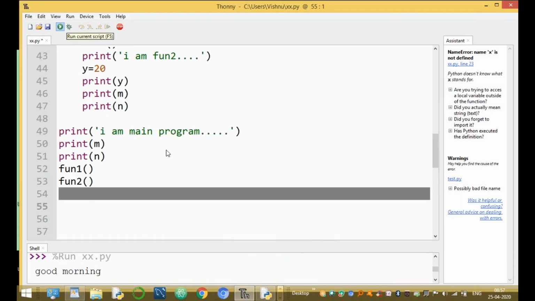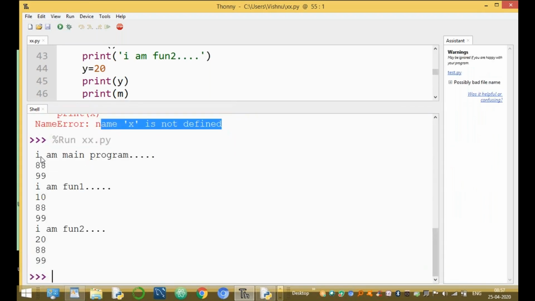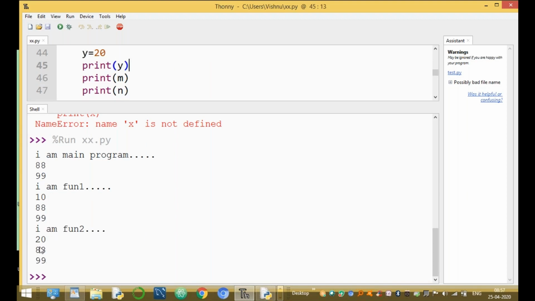Now run this module. This is the output. I am main program. Output 88, 99. I am fun1. Print of X 10, print of M 88, print of N 99. I am fun2. Okay, print of Y 20, print of M 88, print of N 99.